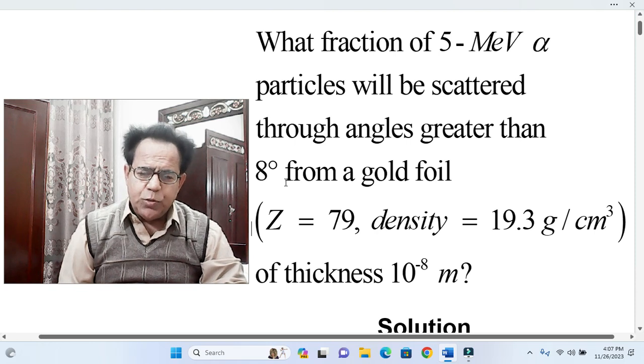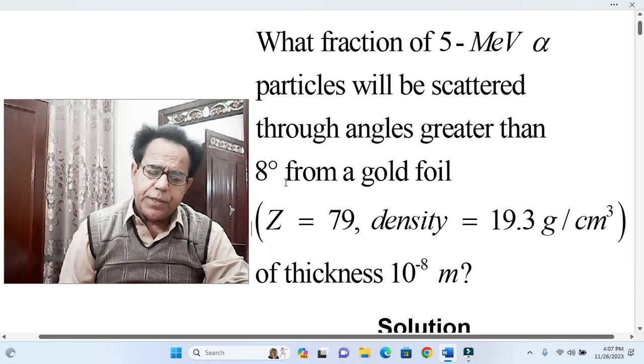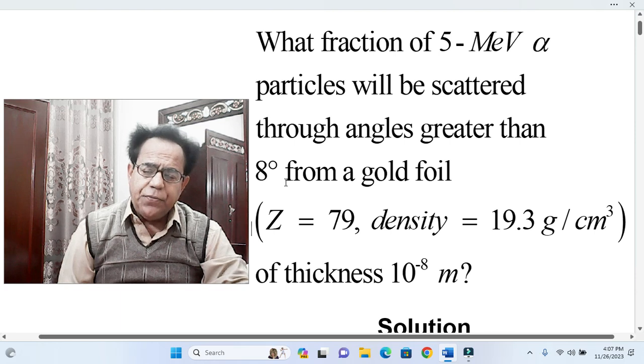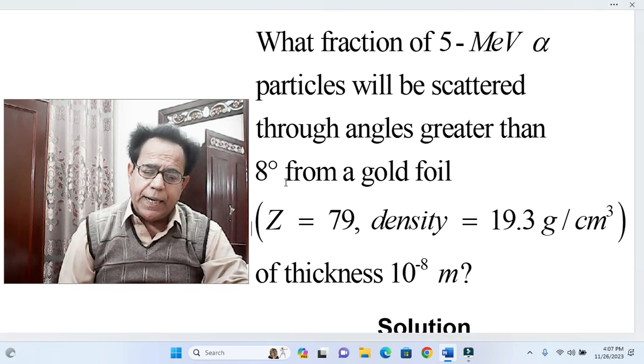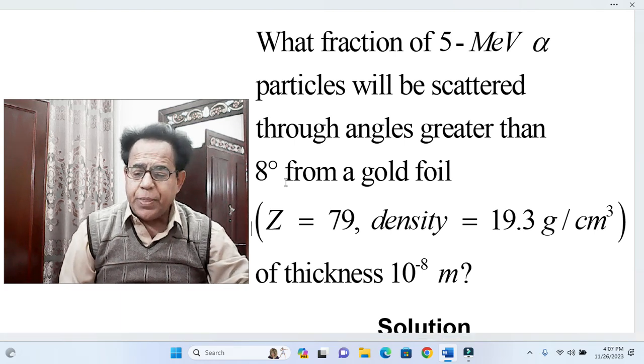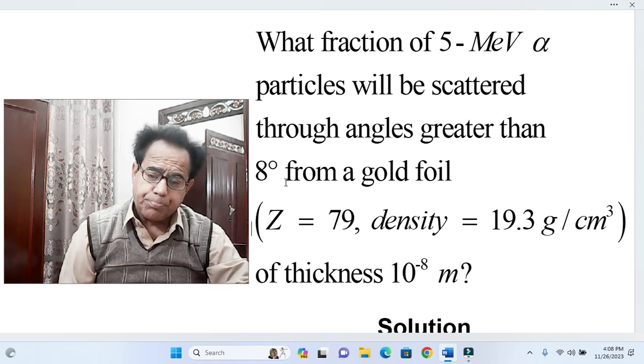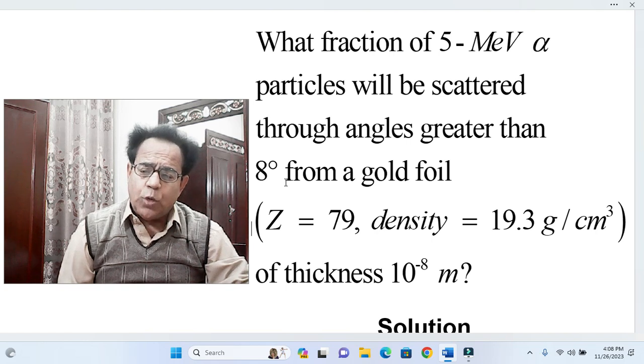Problem having been chosen from the same book Modern Physics by Stephen T. Thornton and Andrew Rex. As usual, we first come to its statement. What fraction of 5 million electron volt alpha particles will be scattered through angles greater than 8 degree from a gold foil?